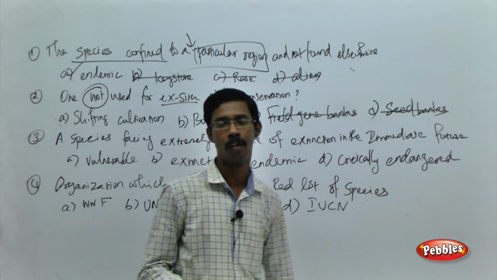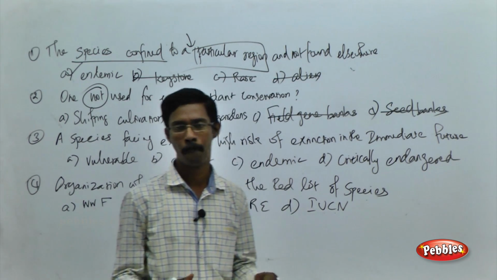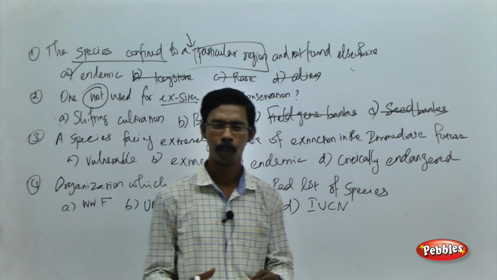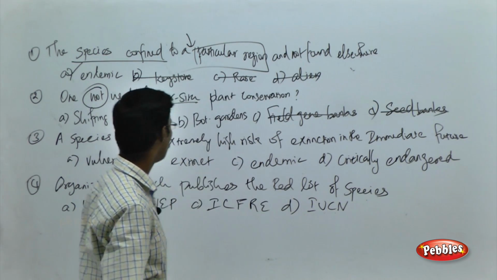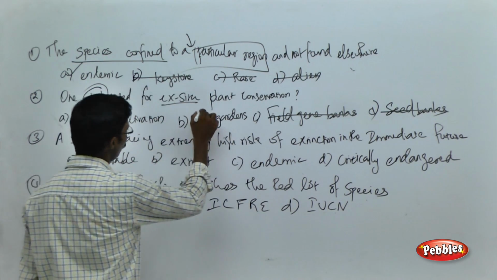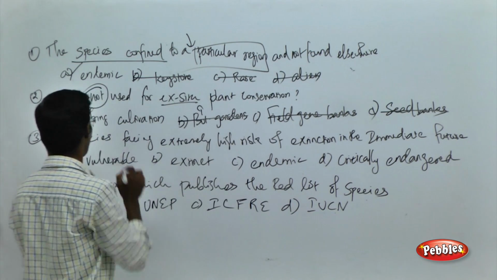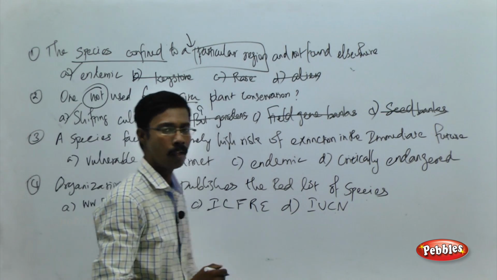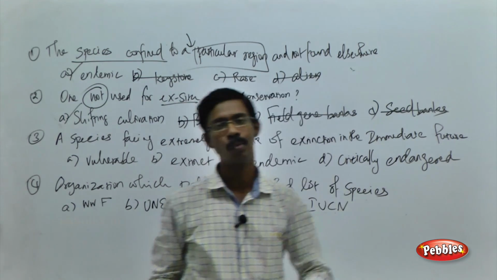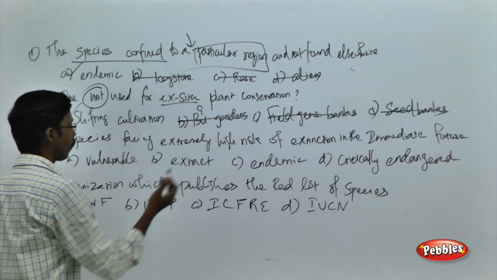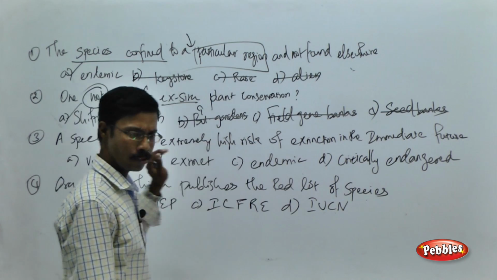As I told you, botanical gardens are artificially prepared and maintained by the government or private sectors. Okay, so they actually belong to ex situ conservation. So the correct choice over here, shifting cultivation, does not belong to ex situ plant conservation. Fine. See the next question.